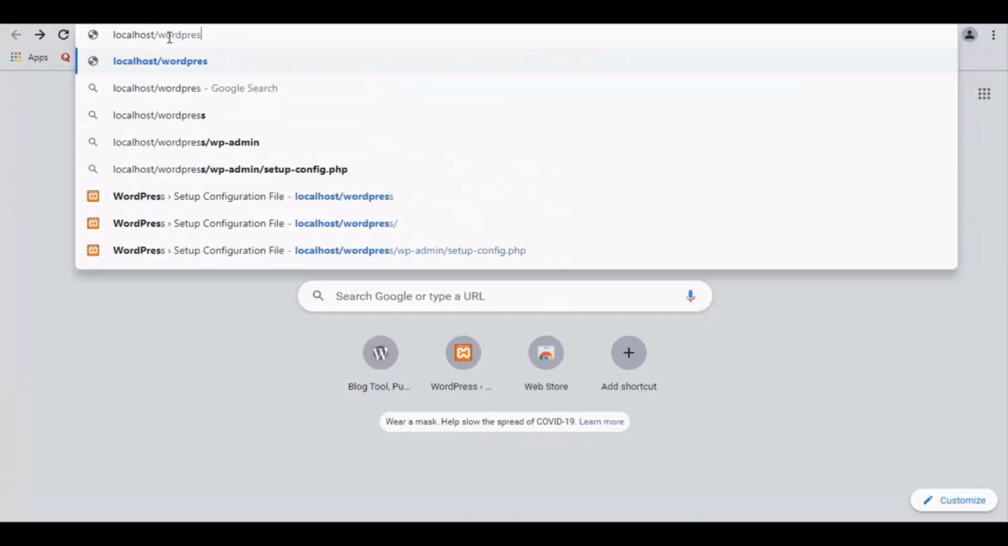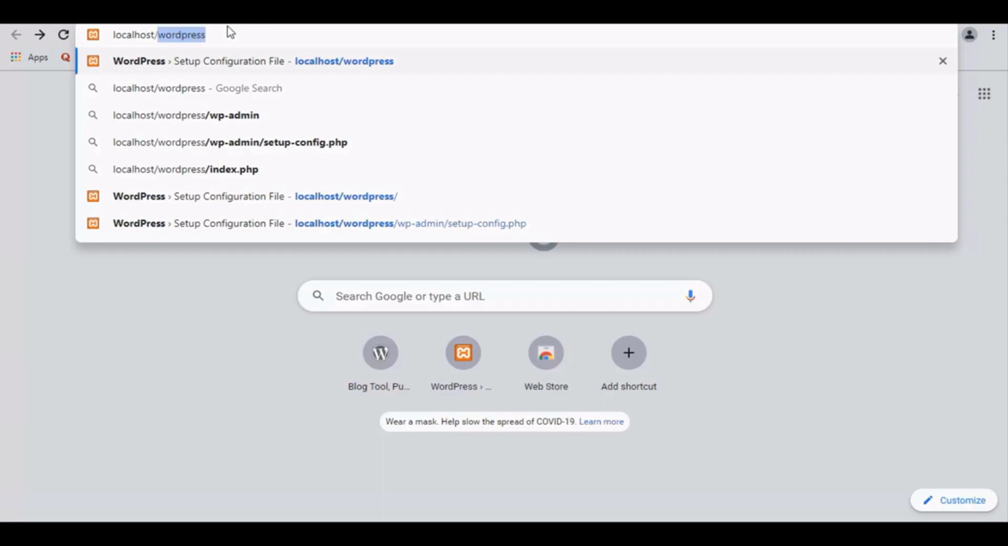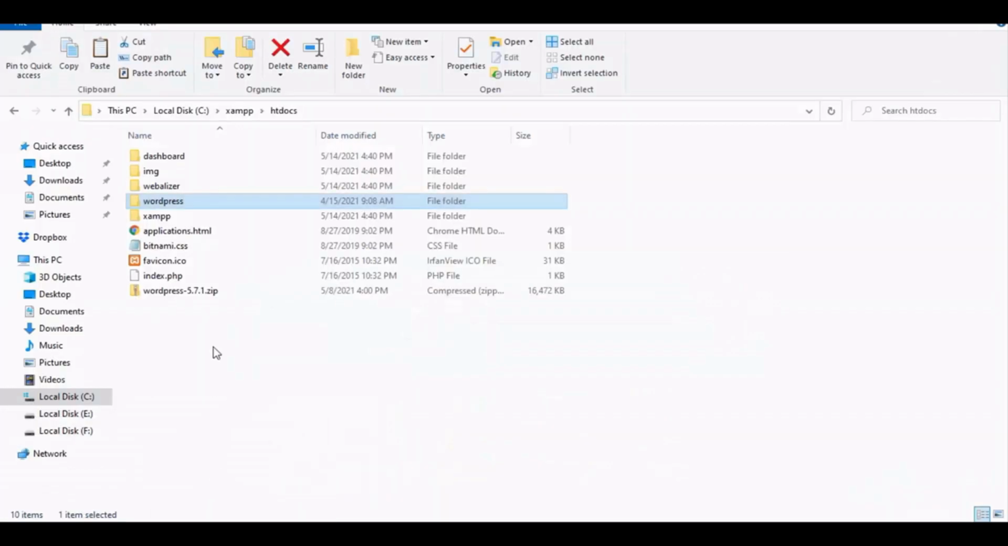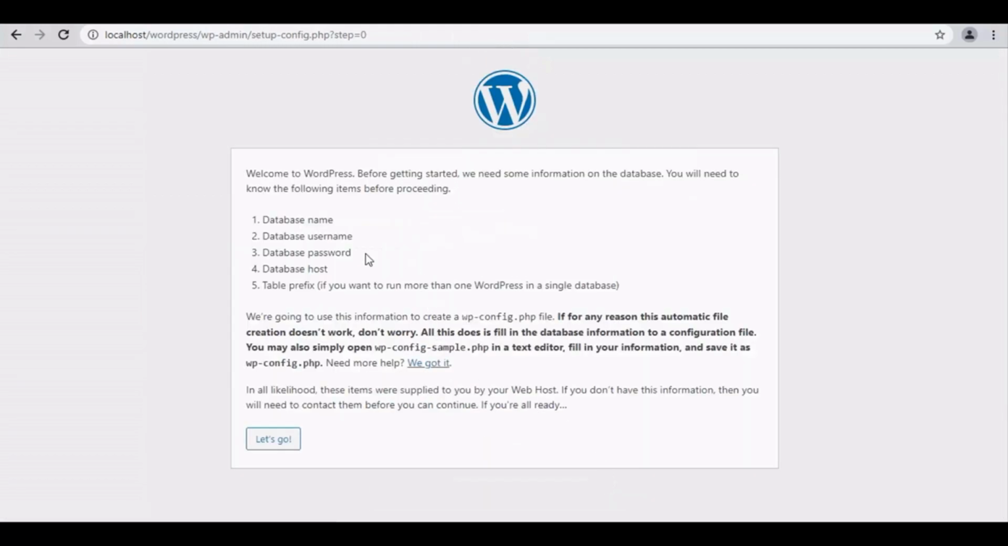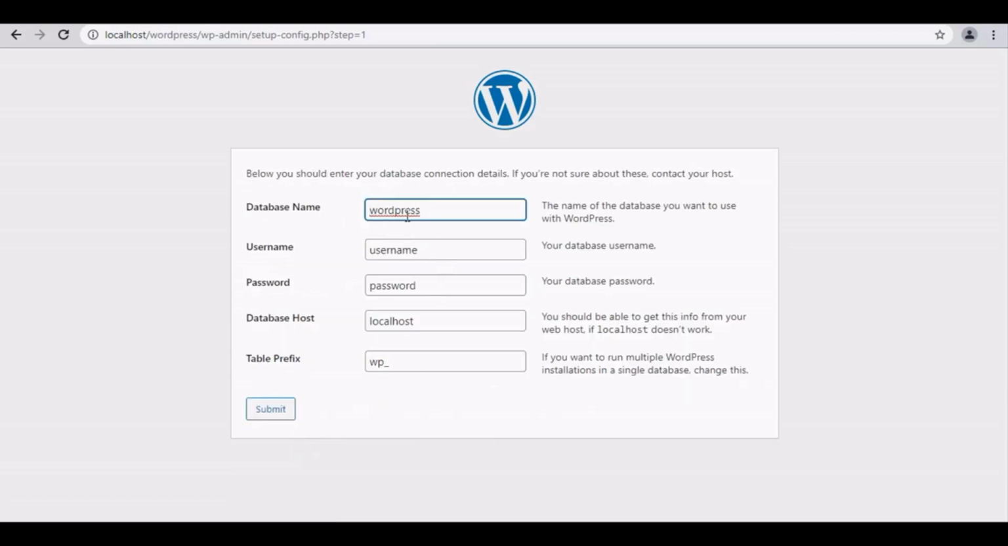Now go to Google and search for localhost, WordPress. Keep the name and font as same as folder name. Now the configuration page opens. Here first select language. Then before getting started, they need some information on the database. So you need to know the following items before proceeding. 1. Database name. 2. Database username. 3. Database password. 4. Database host. 5. Table prefix. Get ready with everything, and click on Let's Go button.